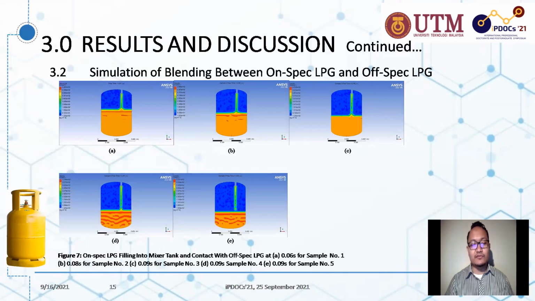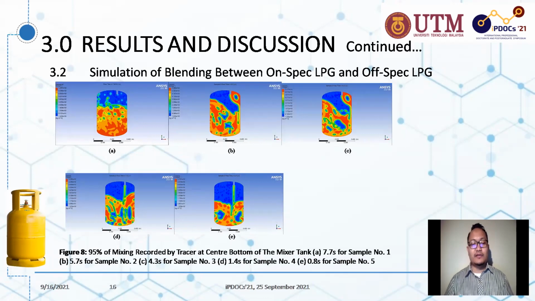Figure 7 shows on-spec LPG filling into the mixer tank and contacting the off-spec LPG. The flow time is decreasing from sample number 1 until number 5. Figure 8 shows 95% of mixing recorded by the tracer at the center bottom of the mixer tank. The flow time decreased from sample number 1 until number 5.